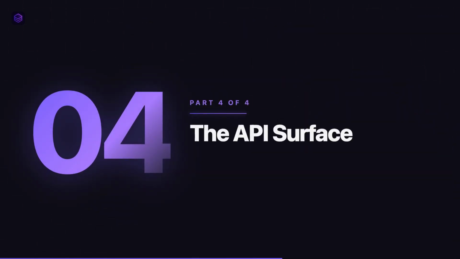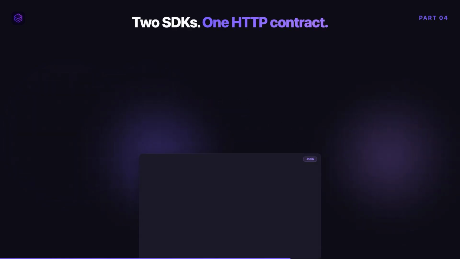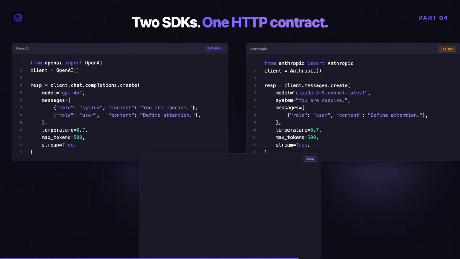Now, the part you actually type. Every modern LLM call is an HTTP POST with a messages array. OpenAI calls it chat completions. Anthropic calls it messages. The shape is nearly identical: a system prompt, a list of user and assistant turns, a model name, temperature, and max tokens.